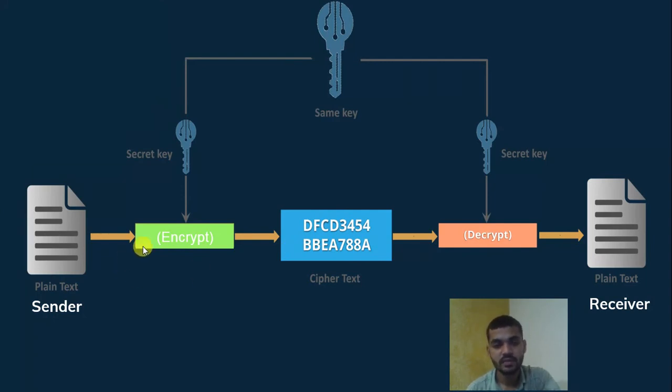Here we encrypted the message, meaning we converted plain text to ciphertext. Here we converted the ciphertext to the original message, the plain text, and that is decryption. By using the secret key, we decrypted the message and the receiver gets the plain text. Again, the sender sends the plain text, it converts to ciphertext, and the receiver decrypts it and receives the plain text. So how does it become secure? This is how cryptography works.